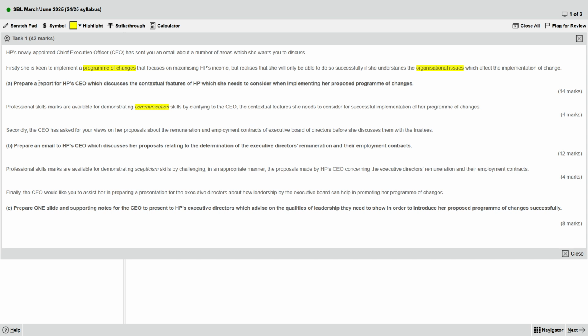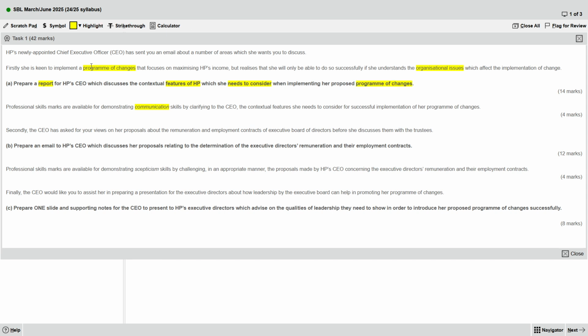So part A, he wants a report that discusses the conceptual features of HP. So he wants us to discuss the features of the company. She needs to consider and implement the program of changes.